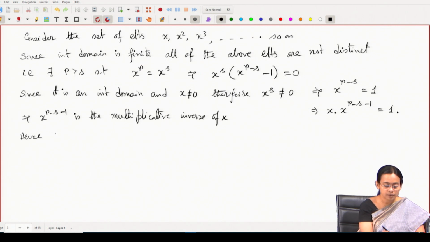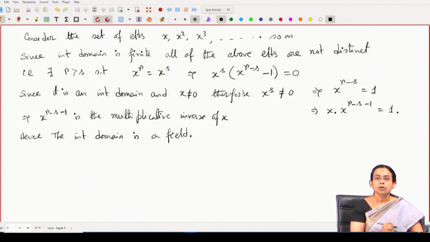Hence, this integral domain is a field. So, we have seen if you start with any finite integral domain, then it has to be a field.